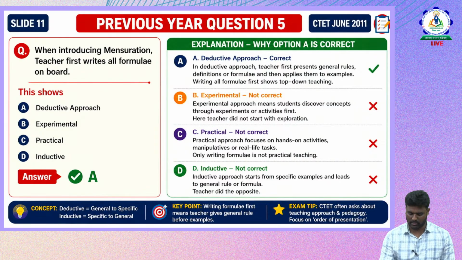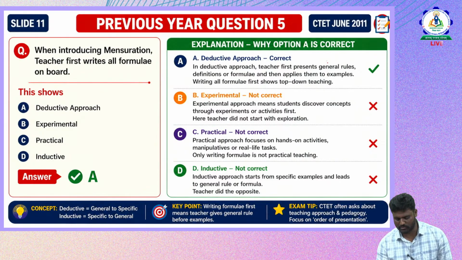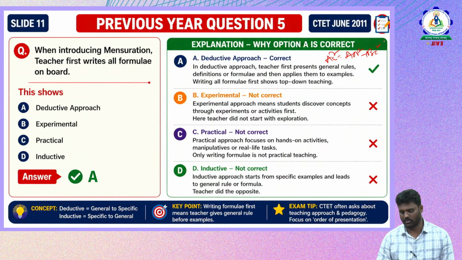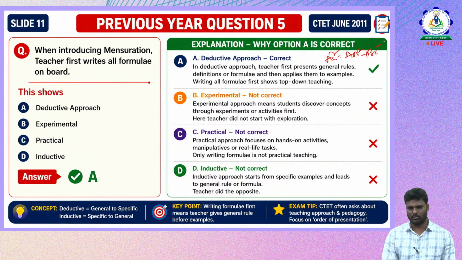Suppose I have the Pythagoras formula, AC square is equal to AB square plus BC square. I introduce the formula, the definition, and then take some values for AC, AB, BC, apply them, and then generalize that it is applicable further. That is one of the deductive approaches.